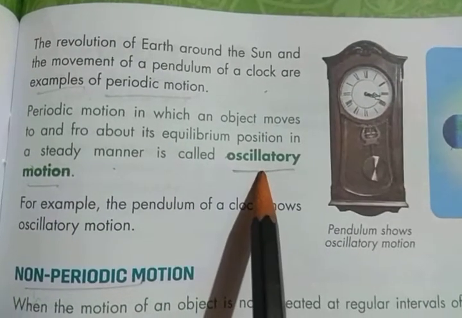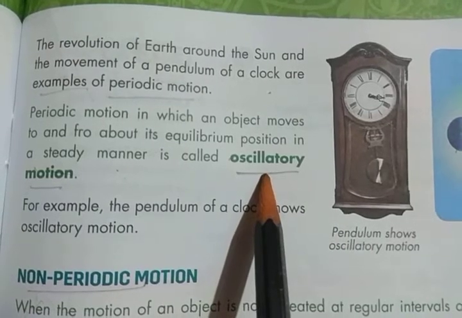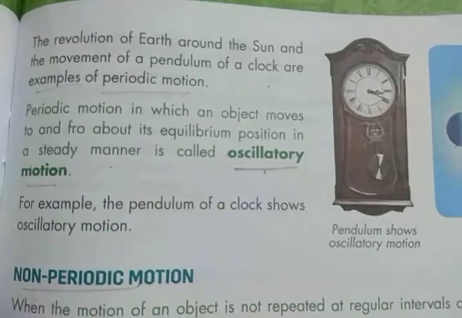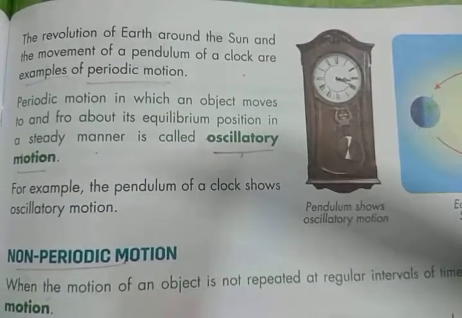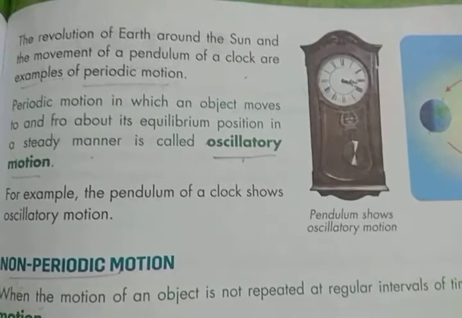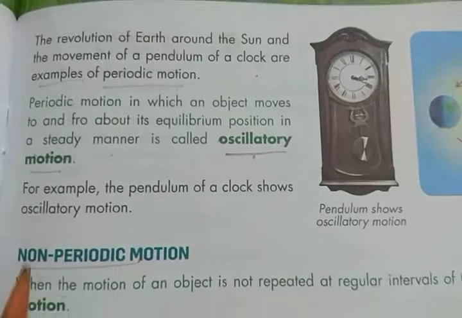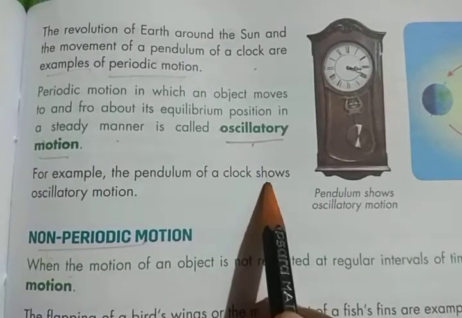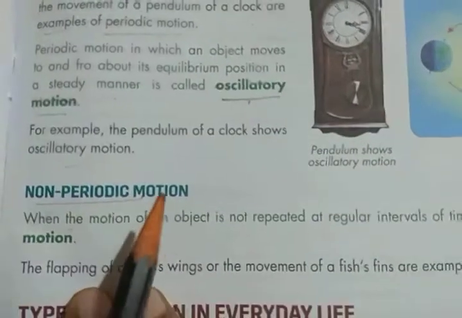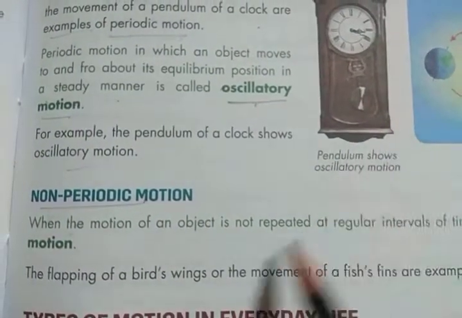Oscillatory motion means when an object moves to and fro. For example, the pendulum of a clock shows oscillatory motion.